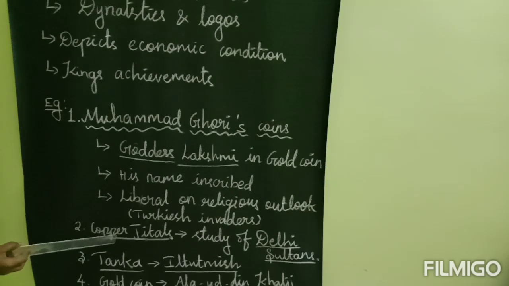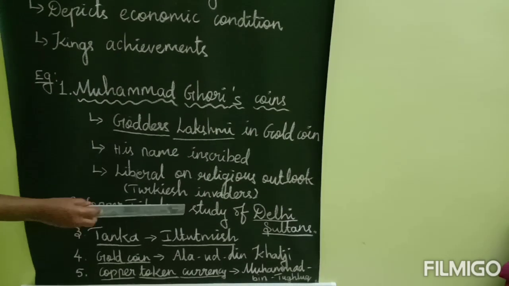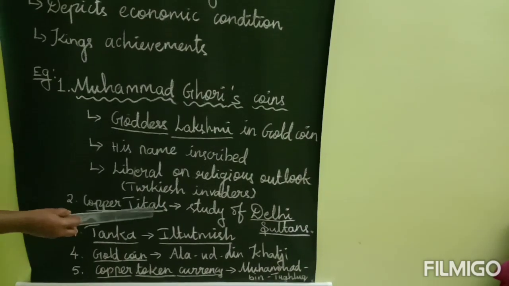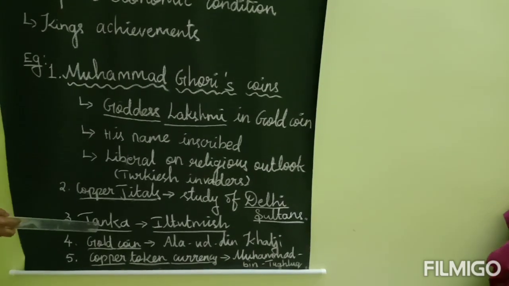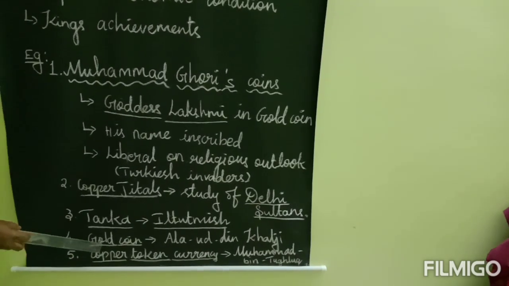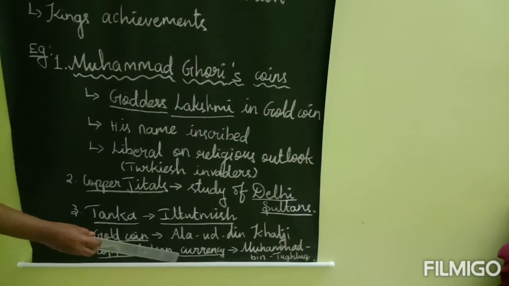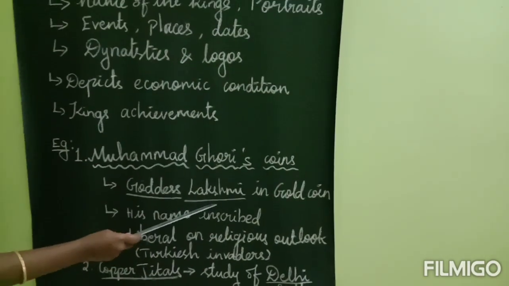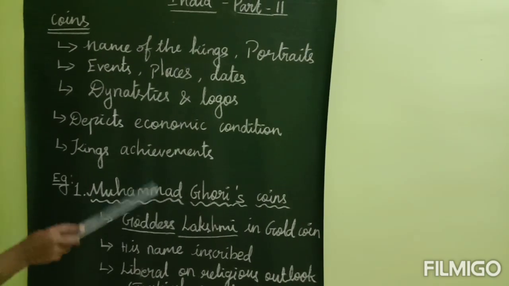Next one is copper jitals. Jital is just the name of the copper coin during the period of the Delhi Sultans. So if we get a copper jital coin, we can get information about the Delhi Sultans. Next one is Tanka. Tanka is a coin which was introduced by Iltutmish. Next one is the gold coin of Alauddin Khilji. And next one is the copper token currency of Muhammad bin Tughlaq. With these examples, we can know about the coinage as well as the economic condition of the particular empire.